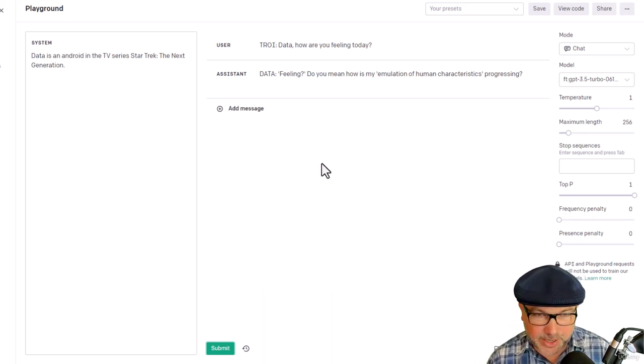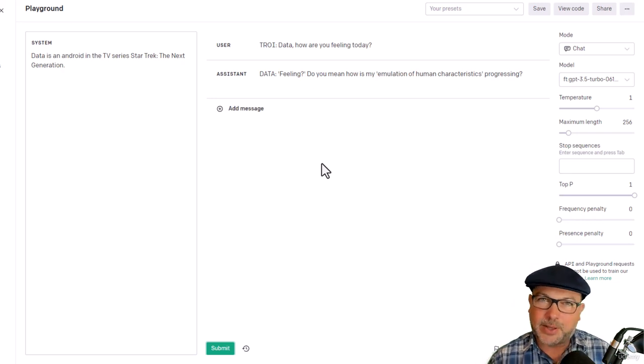So that's it, guys. We have actually created our own version of Data from Star Trek, a real AI based on a fictional AI. And that's pretty darn cool. Anyway, that's the new API for fine-tuning GPT 3.5, and soon GPT 4 from OpenAI in action. So have some fun with that and make cool stuff.